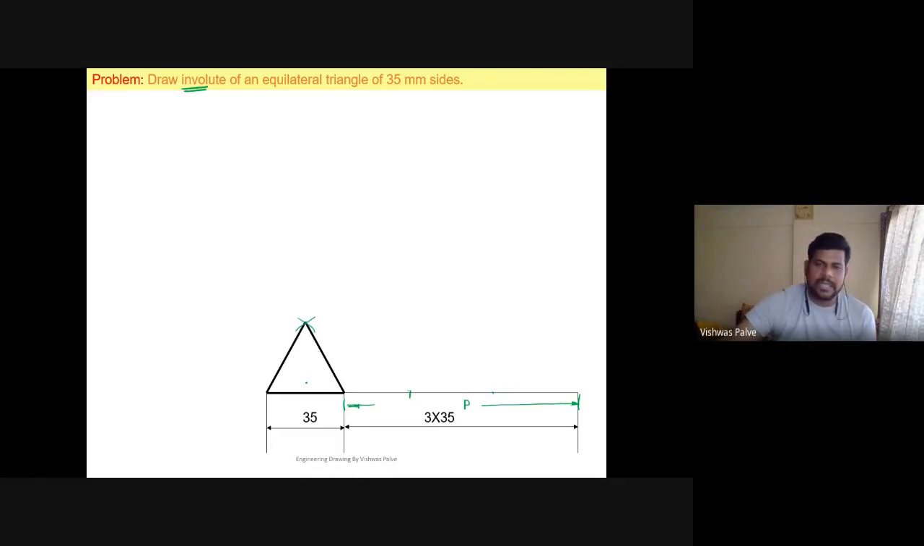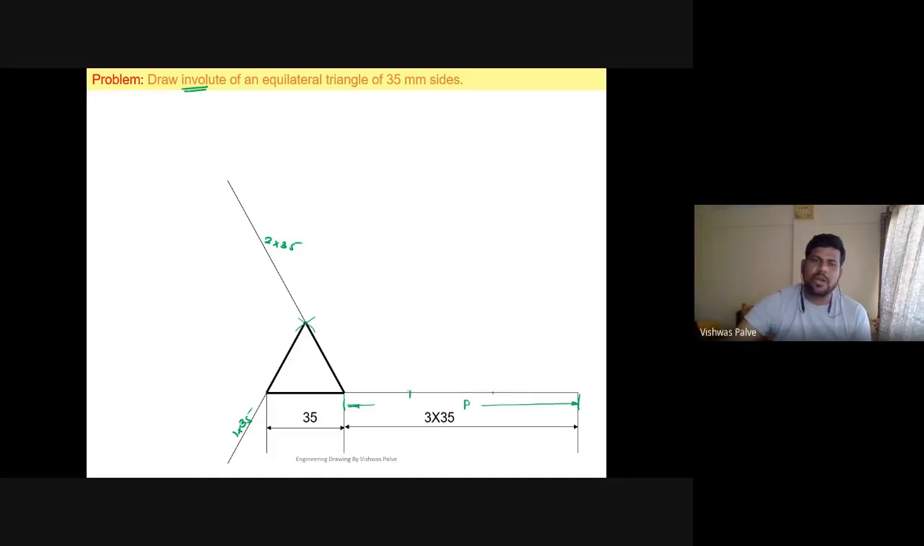Then next is the other edge. The other remaining edge, you have to extend it. You can extend it up to a certain length, no need to measure it, just extend the edges. So we have extended all three edges. The first edge we have extended by 3 into 35, the second by 2 into 35, and if you want the exact length, the last will be 1 into 35. This is the procedure.